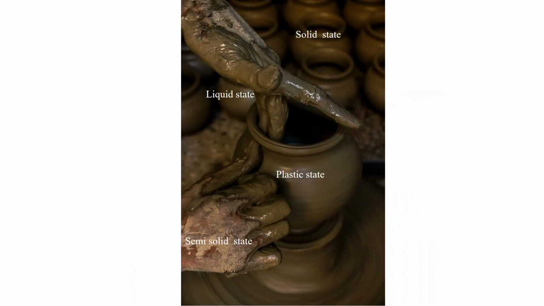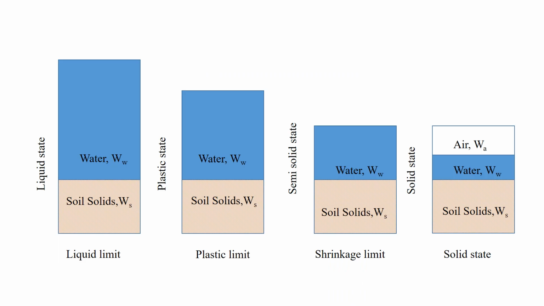This picture shows the soil in four different states. A summary. A soil containing high water content is in liquid state. Here, the shear strength is equal to 0 and the soil keeps acting as a liquid. It is important to know that the volume of water in the liquid state is much more than the volume of water that is required to fill the voids.